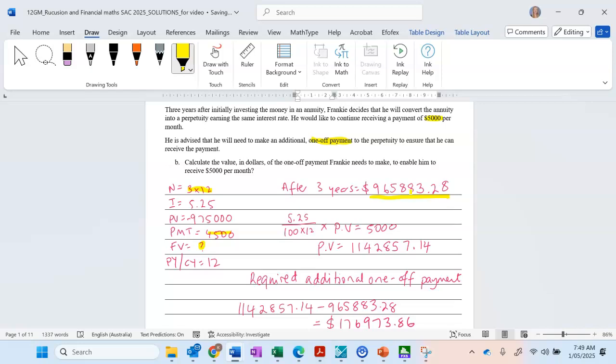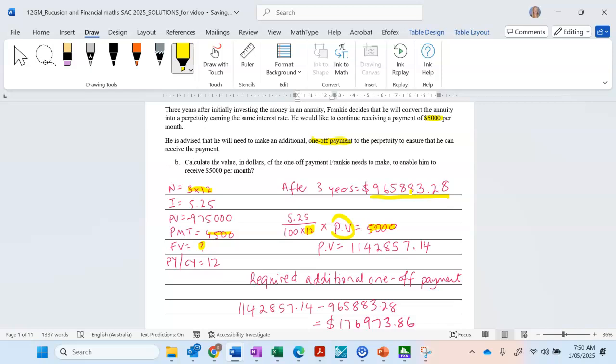Now, if we want to know what the principal value is, we know that we're going to get $5,000 in payment. So we're just going to do 5.25%. We're going to be dividing it by 12 because this is a monthly rate.